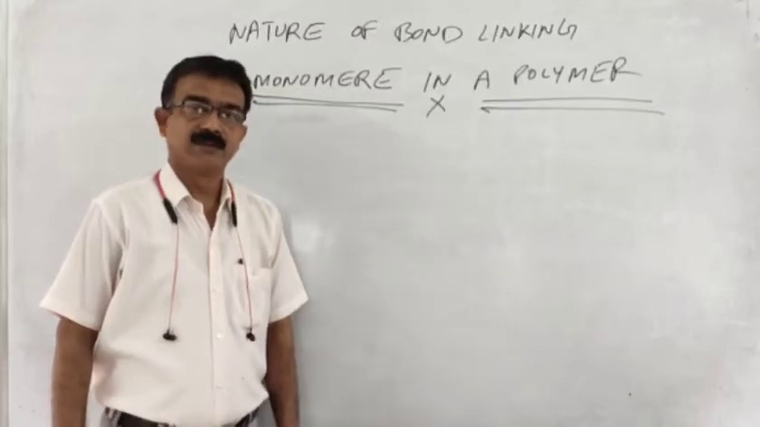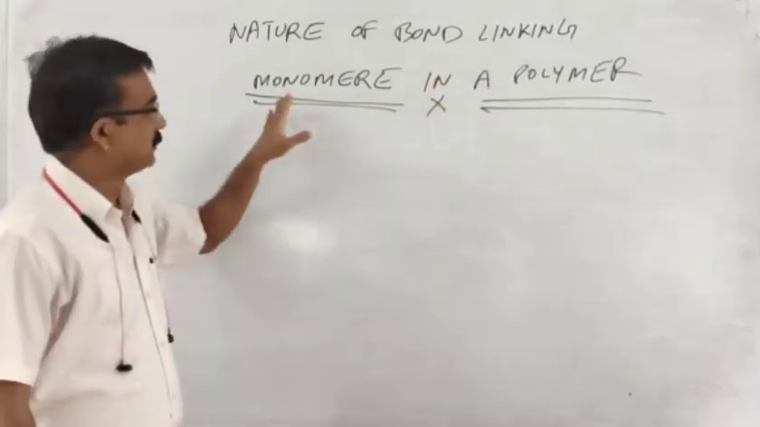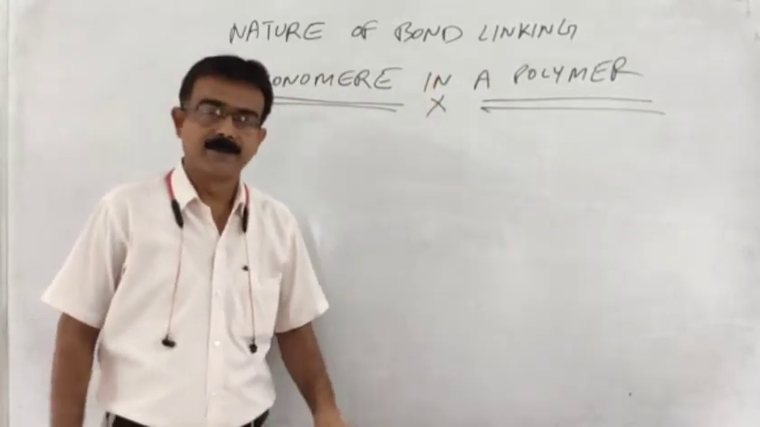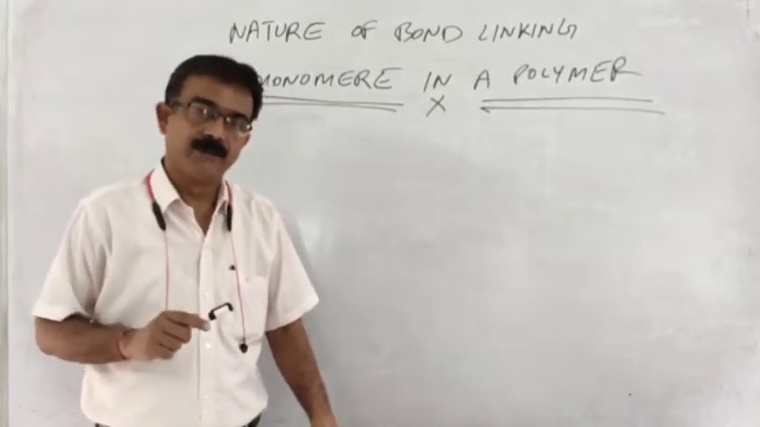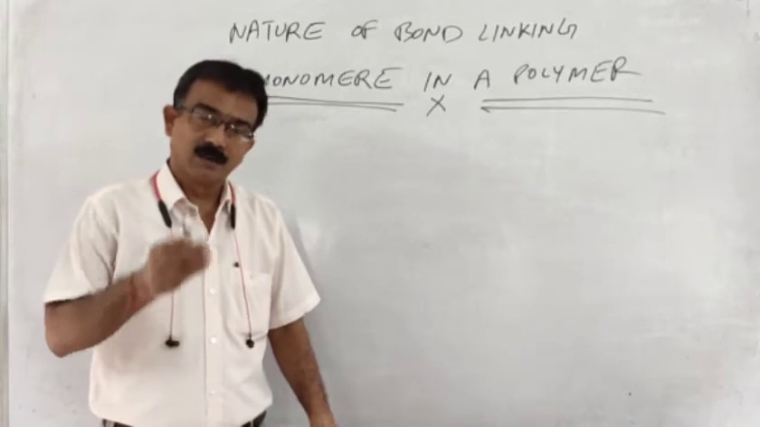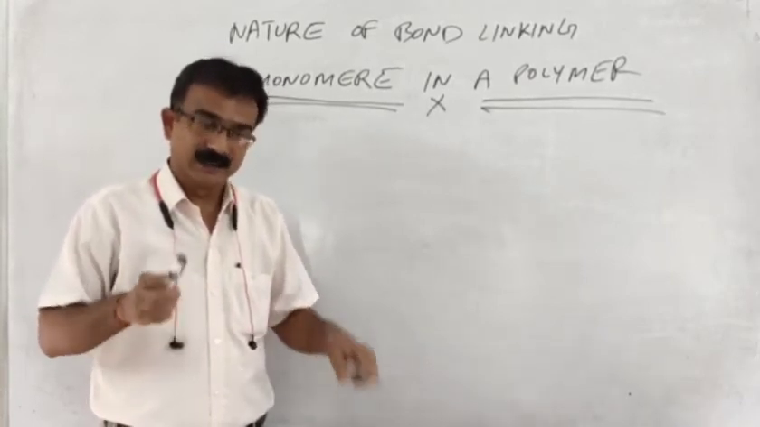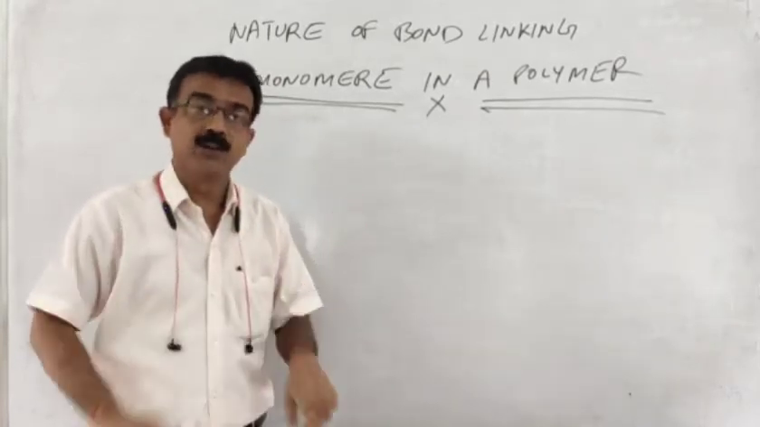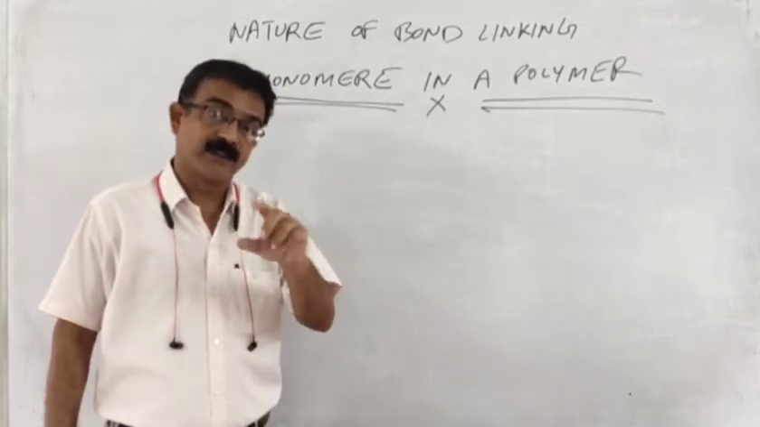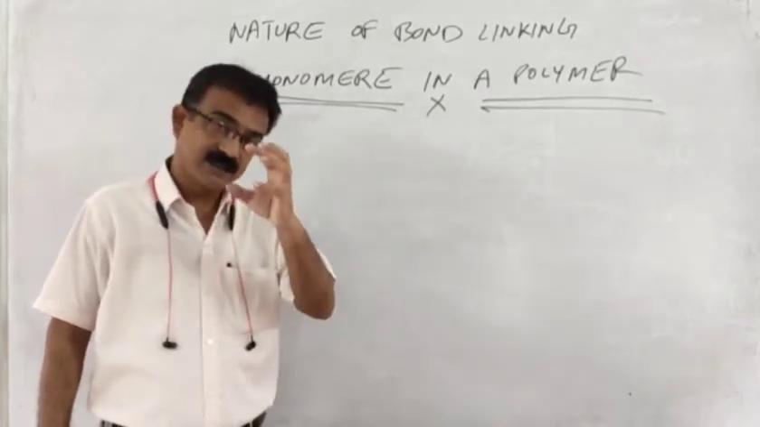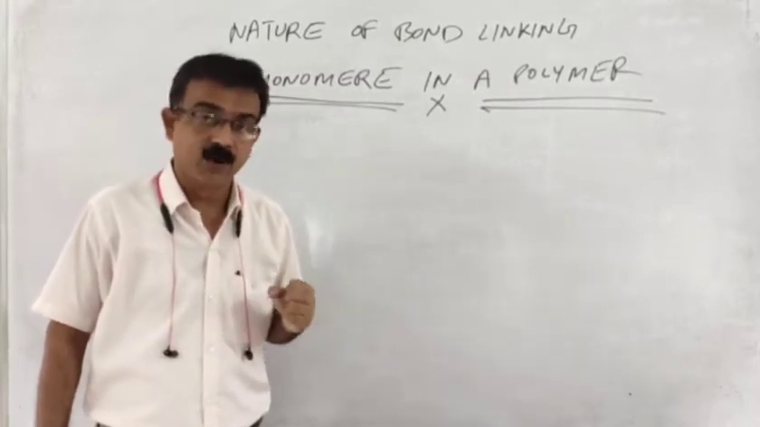In this video, we will discuss the nature of the bond linking a monomer in a polymer. In this chapter, earlier we have studied protein. And you know what protein is? When amino acids are bound together with the help of peptide bonds, they form a polypeptide chain. This formed polypeptide chain is referred to as a protein molecule.